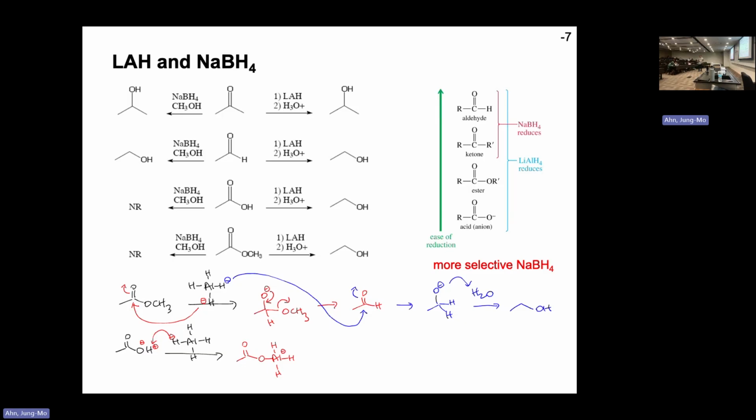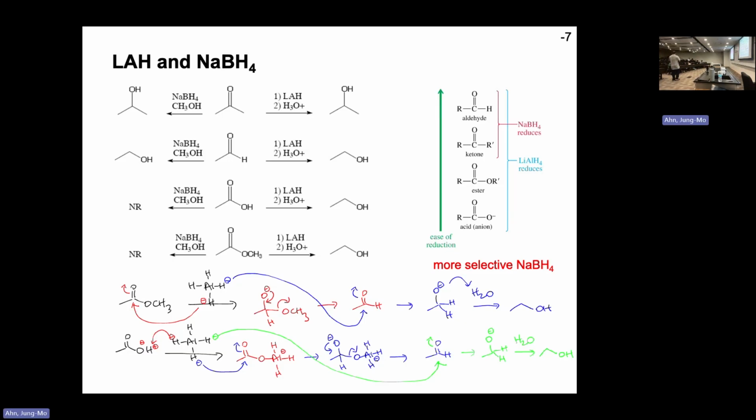So now it becomes like an ester. Now you can see it's going to react one more time. Another hydride makes an attack, makes an alkoxide here, but this will come back and kick it out, and you're going to get an aldehyde again. The third hydride makes an attack to give the primary alcohol. So in total, you consume three hydrides to reduce the carboxylic acid to the alcohol. After you consume two hydrides, you get the ester. That's the reason why you get the same products from both of them.